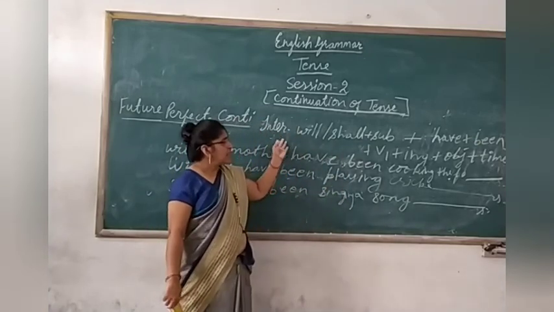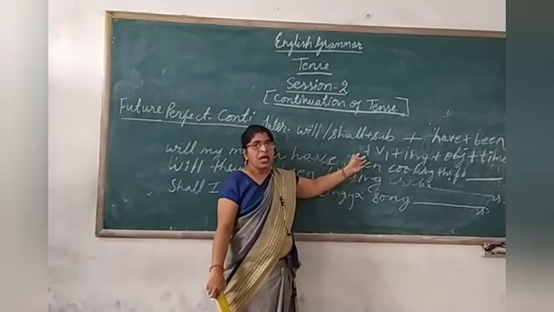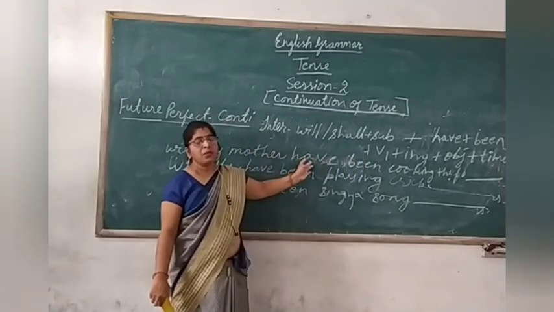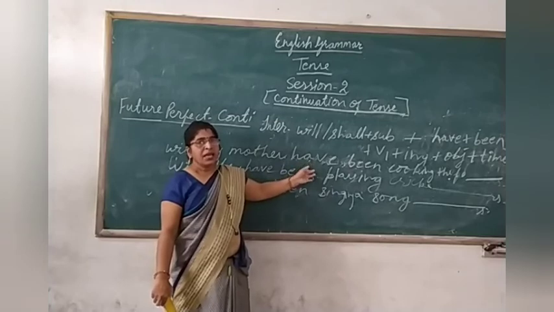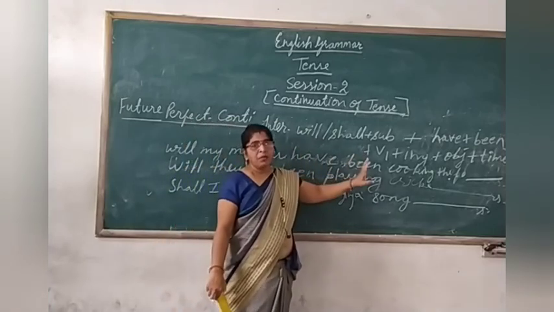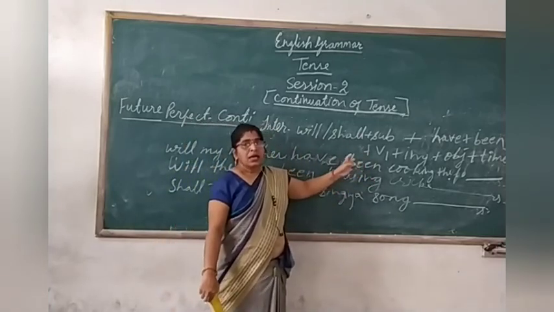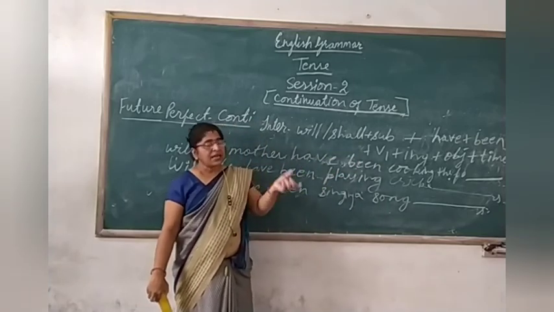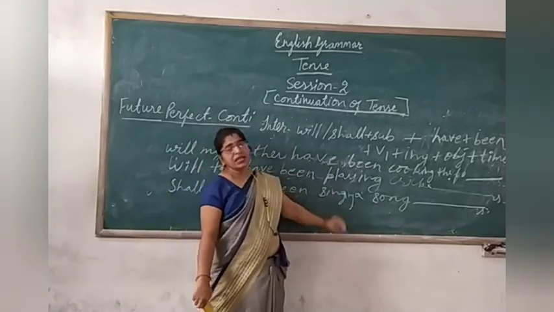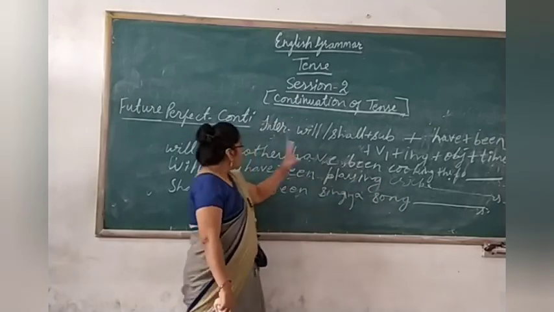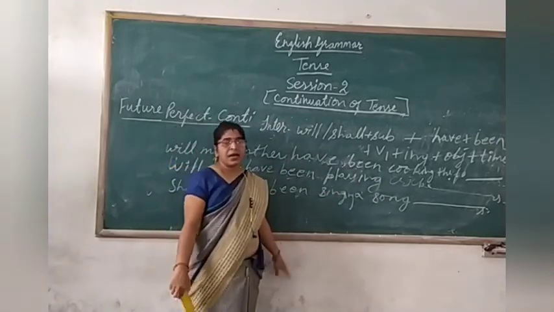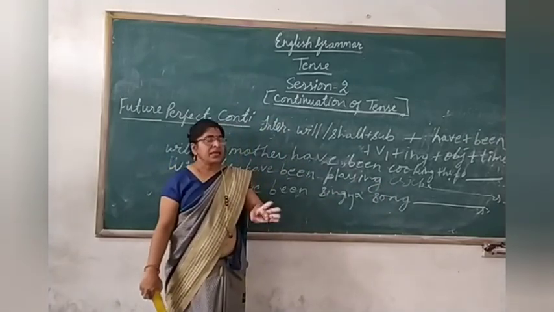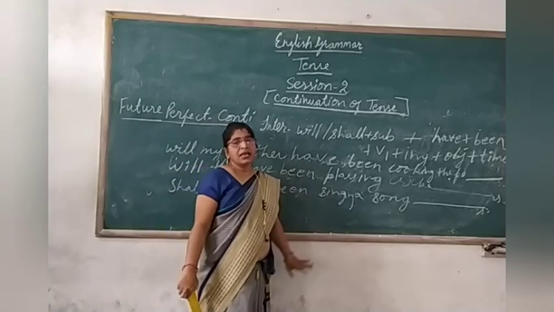You just memorize the formula that I have given you. I will provide you the notes of these formulas also in a proper way. Then take one sentence of indefinite and convert the same sentence into all the tenses up to future perfect continuous. If you practice in this way, definitely you will learn it.